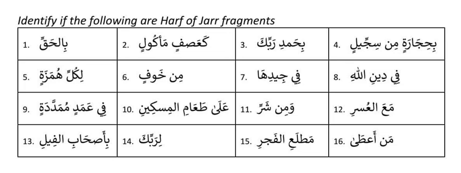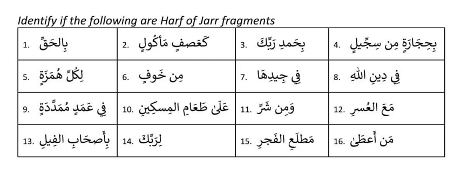The assignment of Jar Majroor. You have to find out the harf of Jar here. And what are the harf of Jars? Ba, ta, kaf, lam, waw, min, fi, an, ala, atta, hila, ila. So if you know this, that's enough. That means if you have this and the next word is Jar, that is a Jar Majroor. Harf of Jar and its fragment.